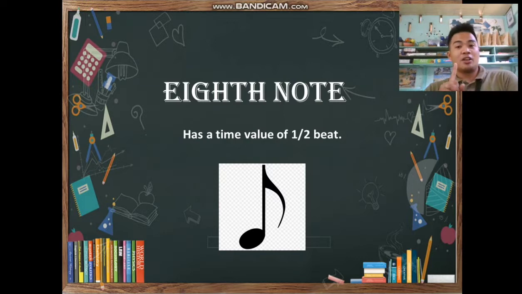A whole note has 4 beats. How about the half note? A half note has 2 beats, and the quarter note has 1 beat. And the eighth note has 1/2 beat. Okay?